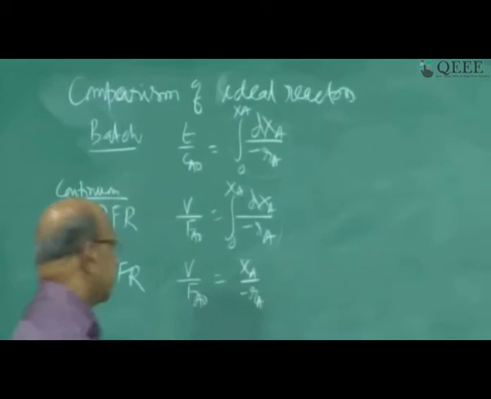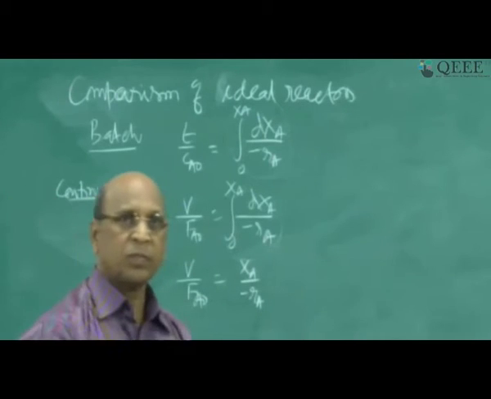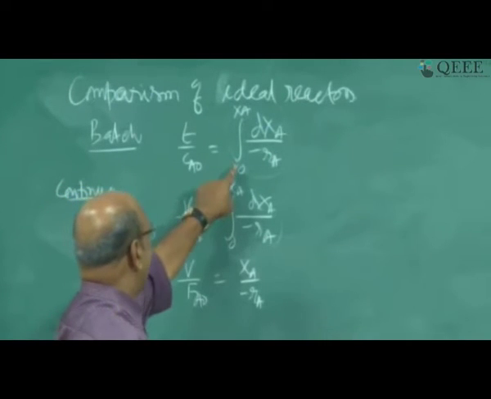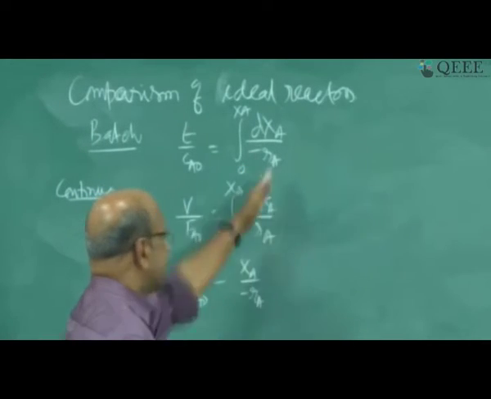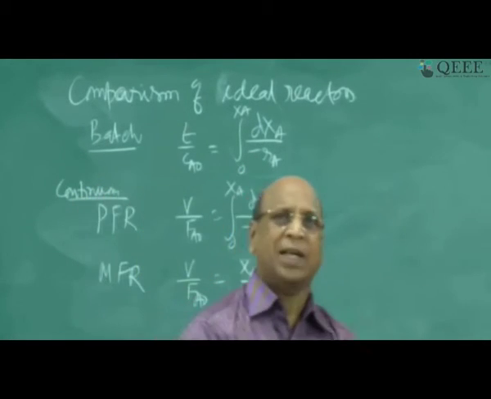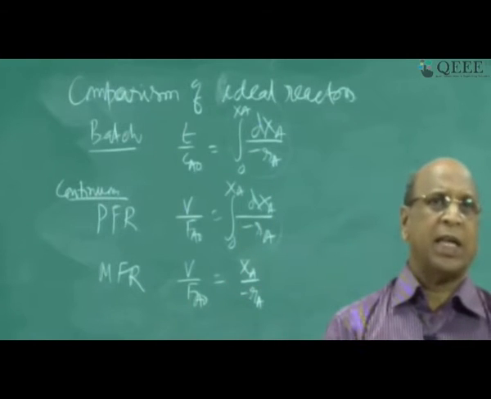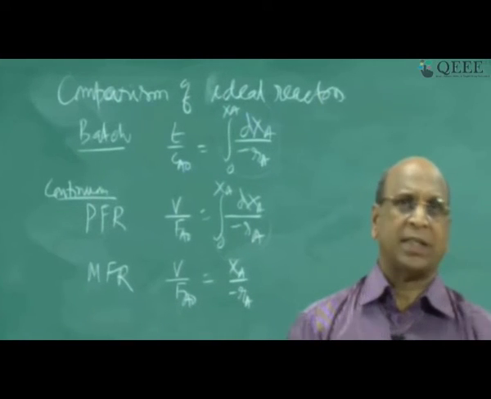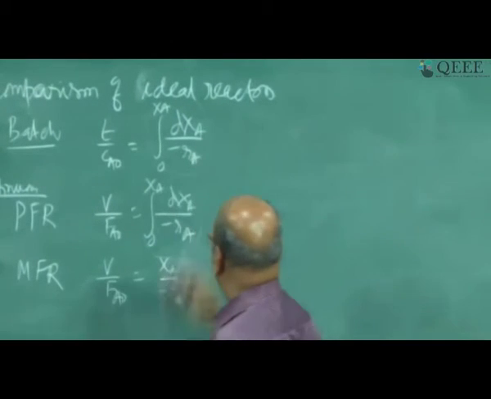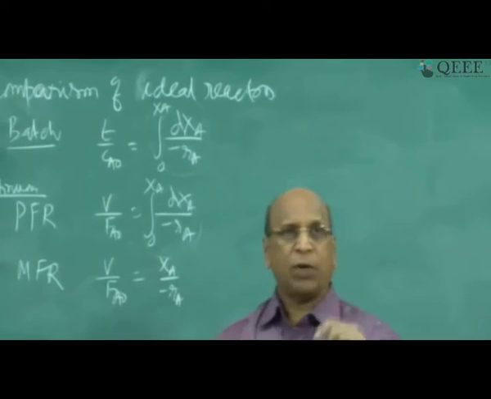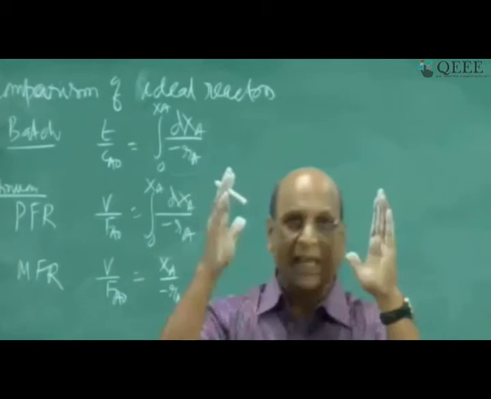So now when I plot, you would have seen that this one and this one are exactly the same. For batch reactor and plug flow reactor, the right hand side is exactly the same. That means there must be something similar going on in a batch reactor and a plug flow reactor. What is that? In a batch reactor also, each and every particle is spending exactly the same time.